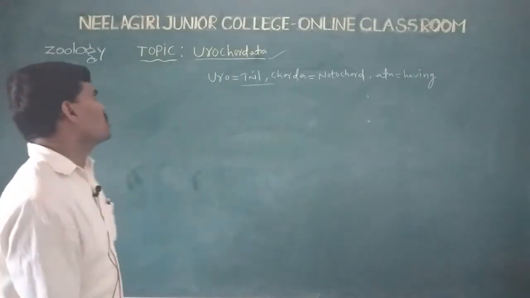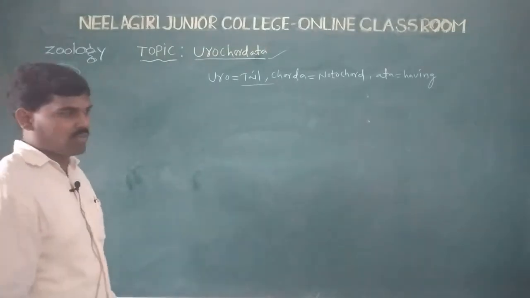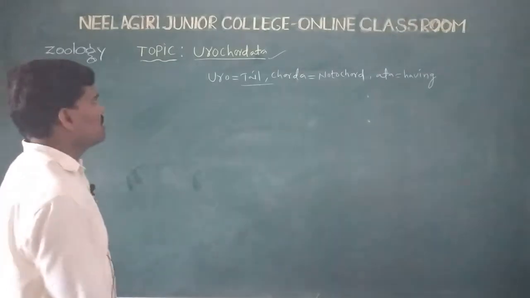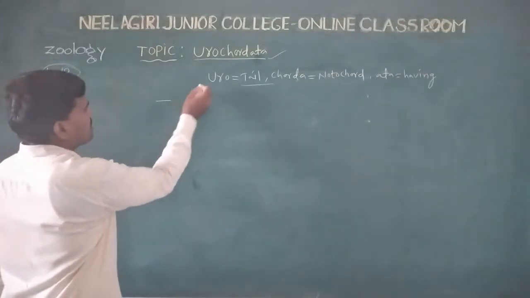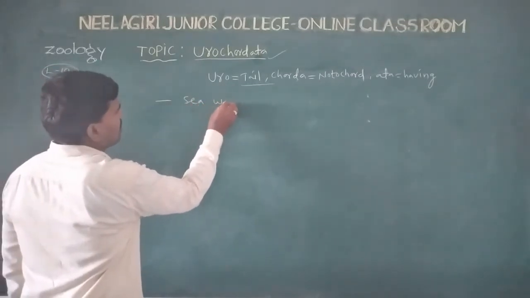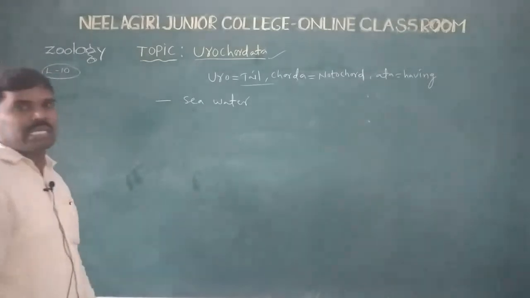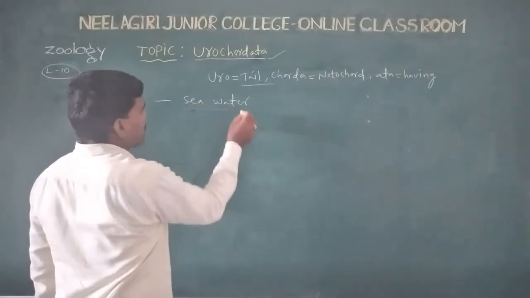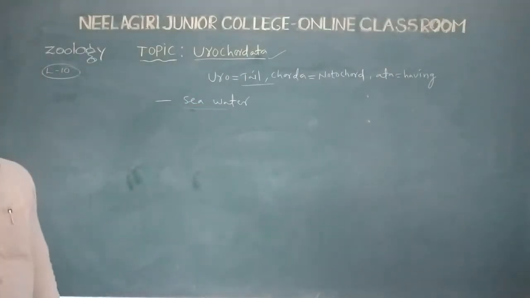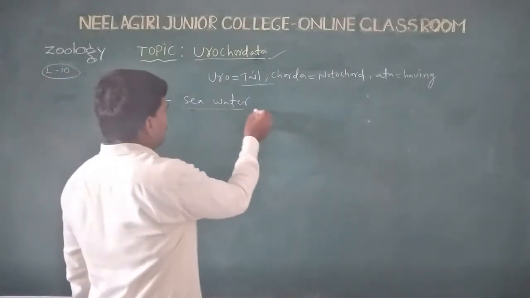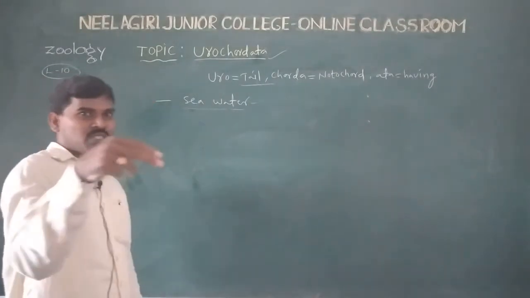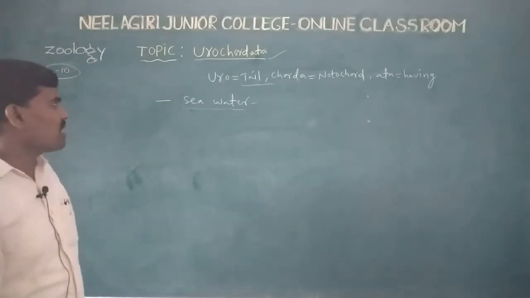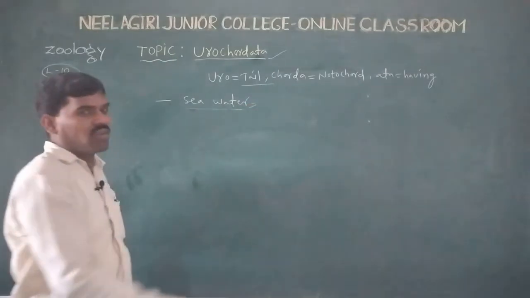These are Latin terms. The Urochordate animals live in sea water or marine water. First point, habit and habitat: Urochordate animals live in sea water, from the surface water to the deepest places. So where do Urochordate animals live? In sea water or marine water.